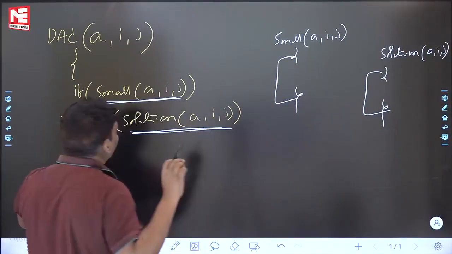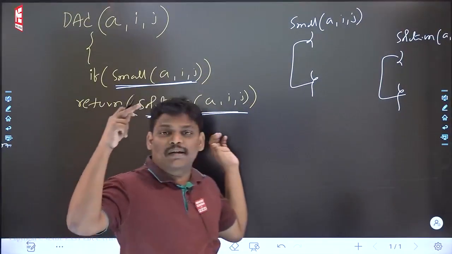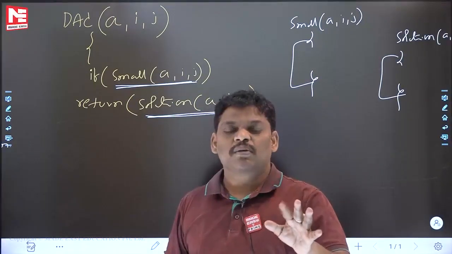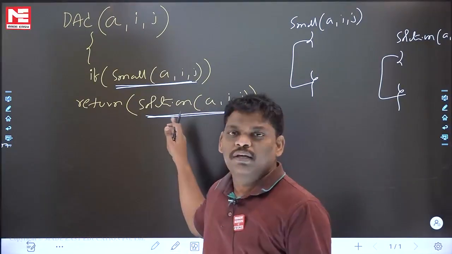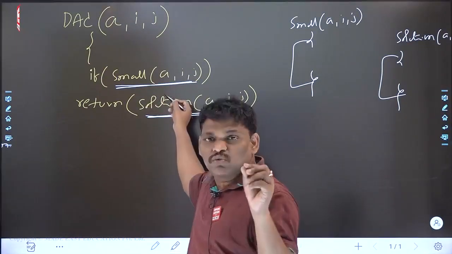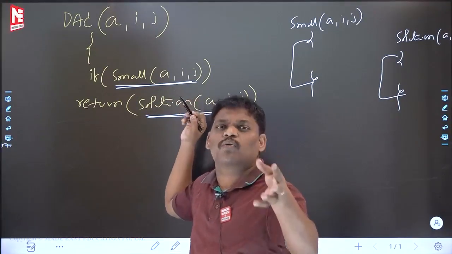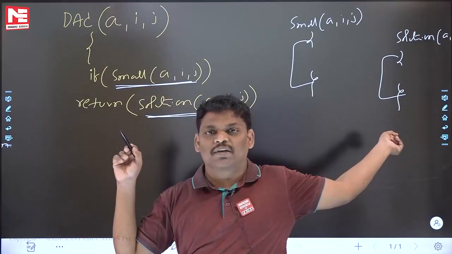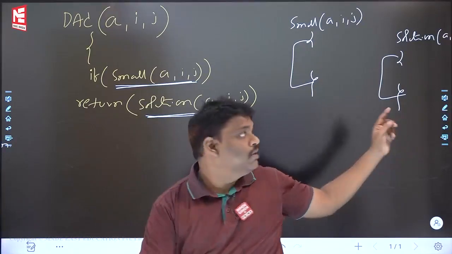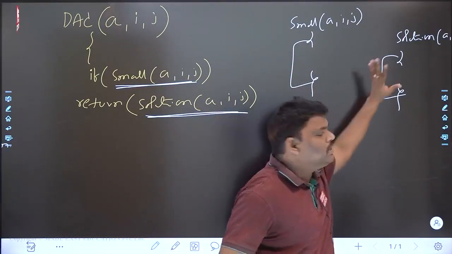So if anyone asks you from today onwards, using the divide and conquer technique, solve this problem, what is the first step? As soon as you enter, first ask whether the problem is small or not. If the problem is small, return the solution. These two are functions which contain very small code, right? Within a few minutes I will write the code. I have written it roughly here, and within a few minutes I will fill the gap also.